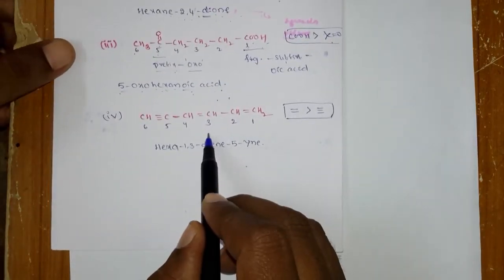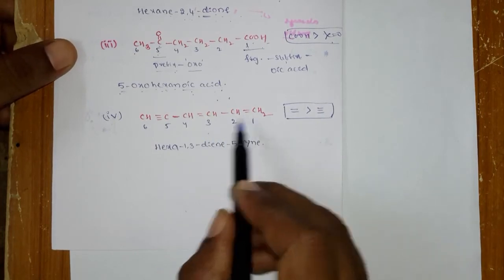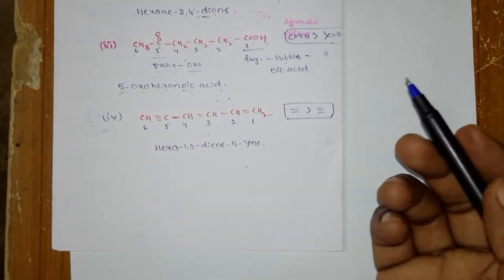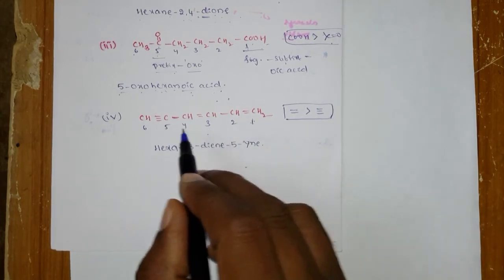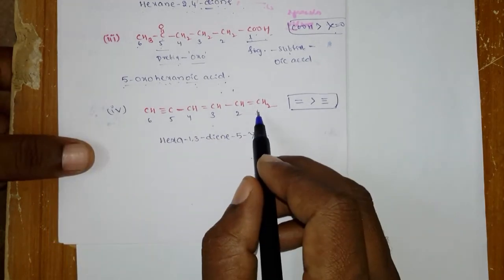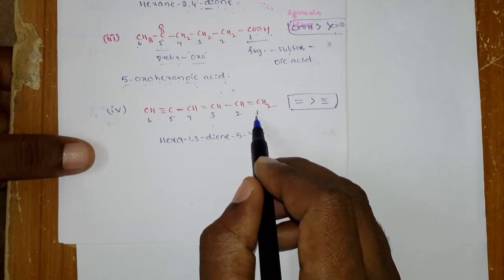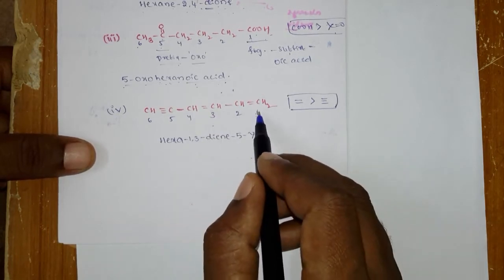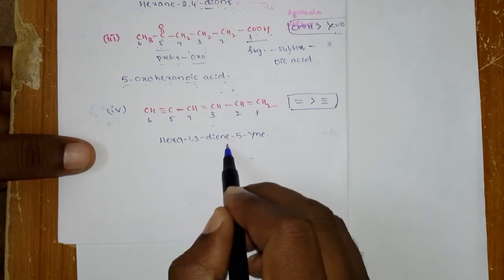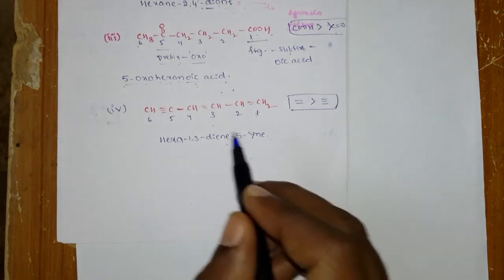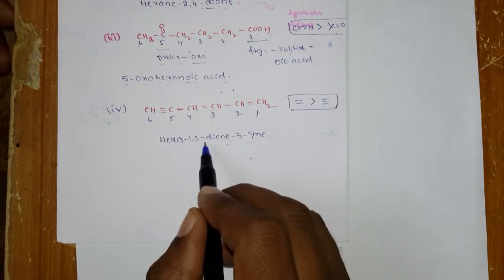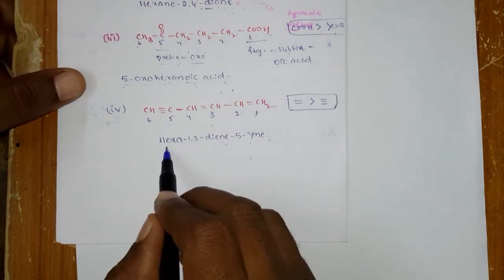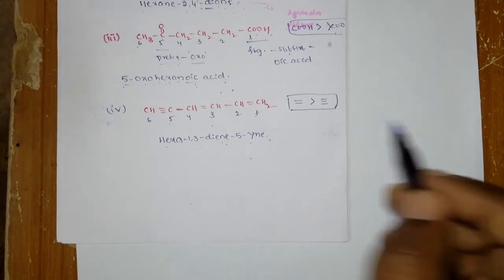Similarly, take this example. You have a double bond and a triple bond. Which one will get the high priority? Double bond. So you start the numbering from the double bond, 1 2 3 4 5 6. The double bonds are at the first position and third position, so 1,3-diene, and at the 5th position there is an yne. So write hexa-1,3-dien-5-yne.